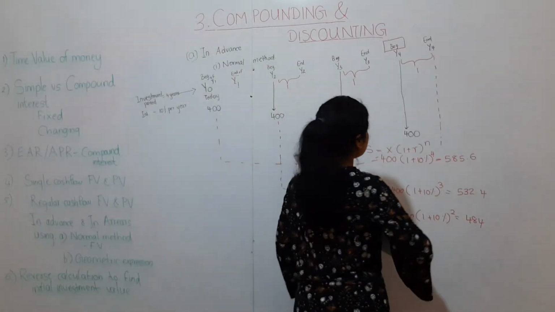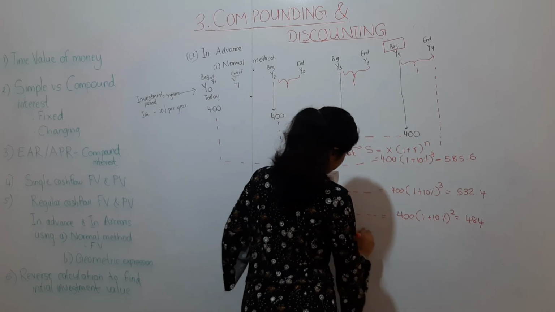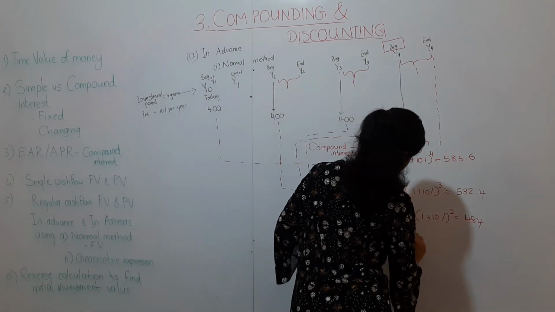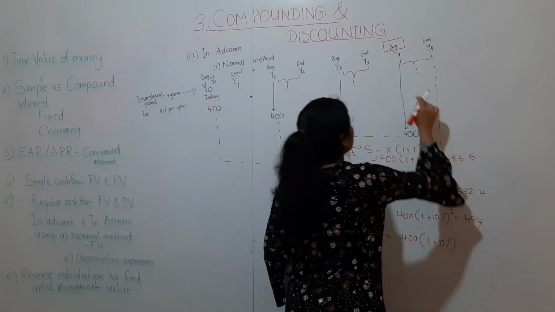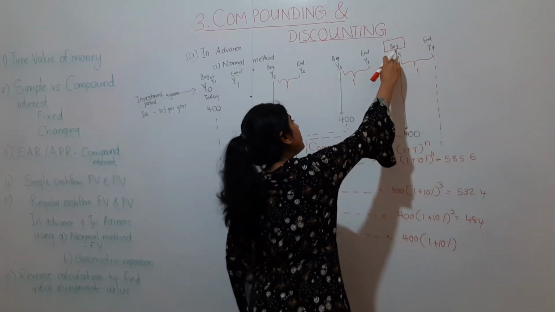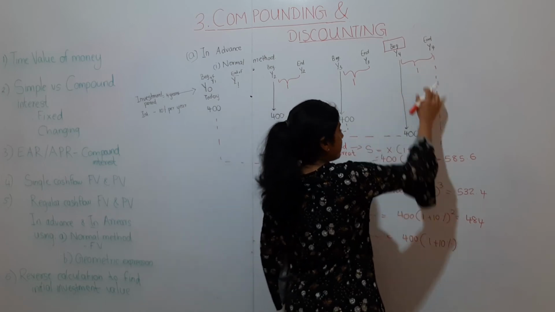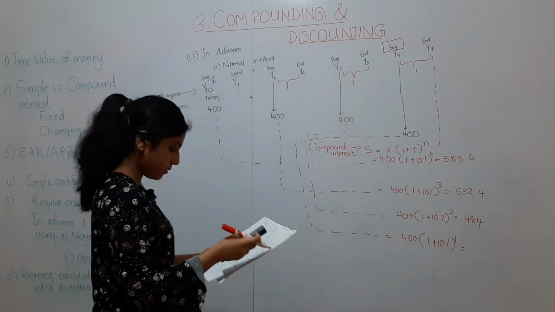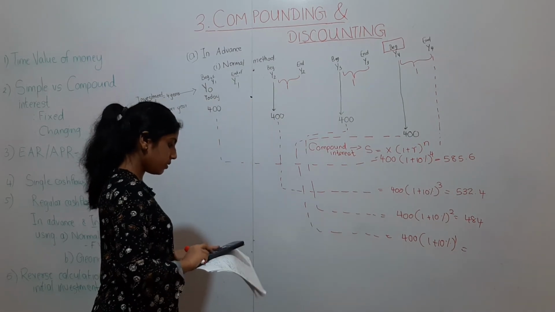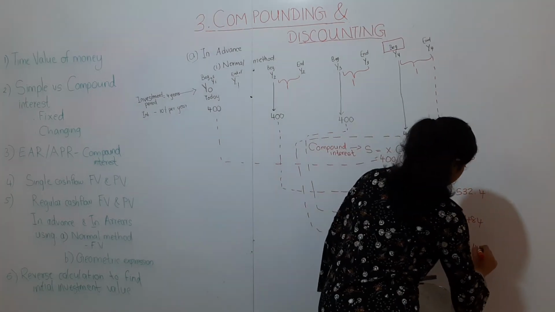Alright, so this 400 will be 400 multiplied by 1 plus 10% to the power, how many years? Beginning, no, they made it, so it is there in the pension fund for 1 year. So 400 into 1.1 is 440.